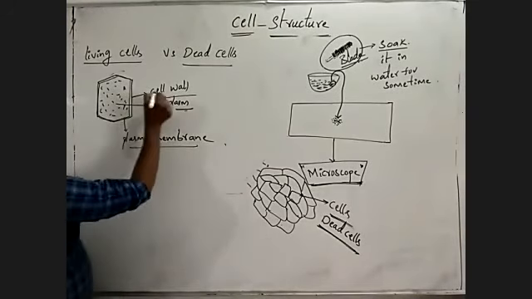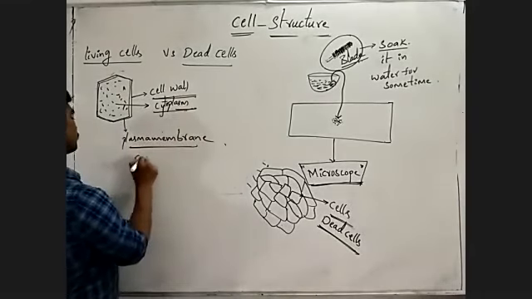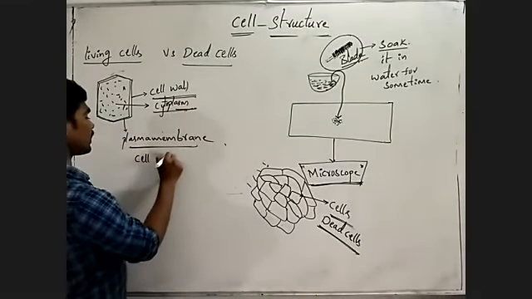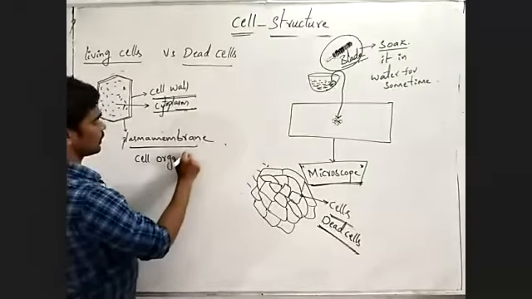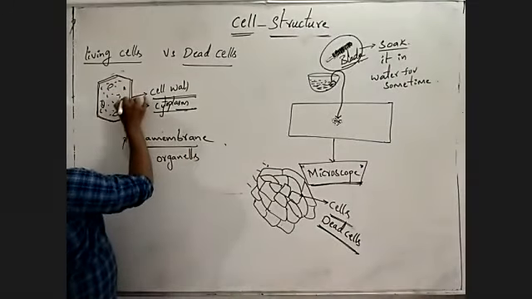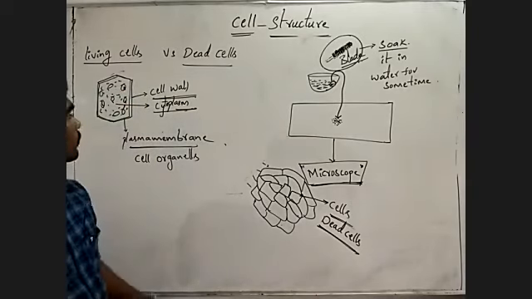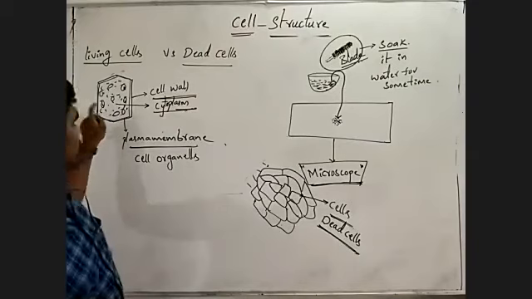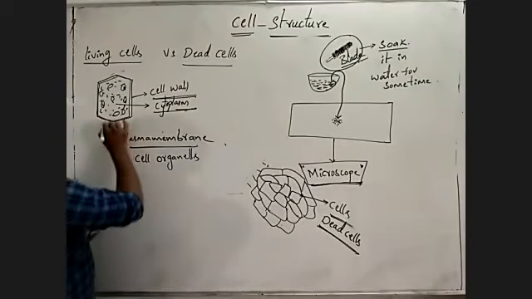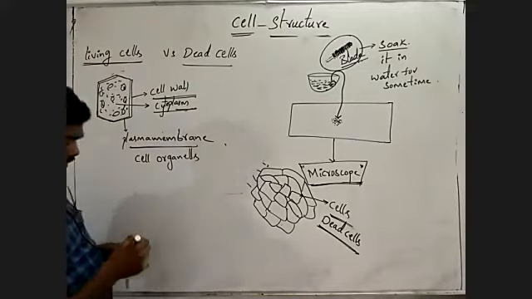If a cell has a cell wall, plasma membrane, cytoplasm, and other cell organelles, meaning different types of membranous structures present inside the cell, then it is called a living cell.